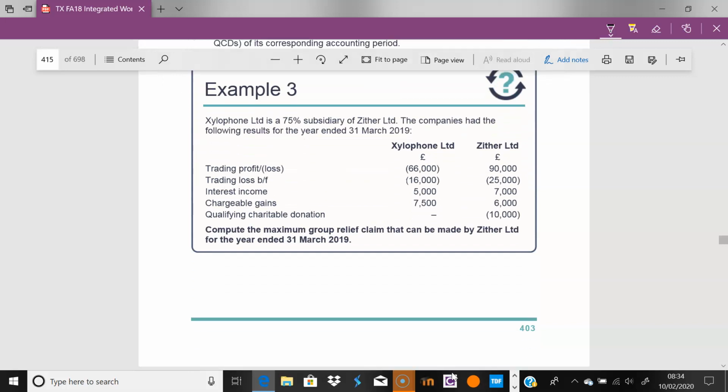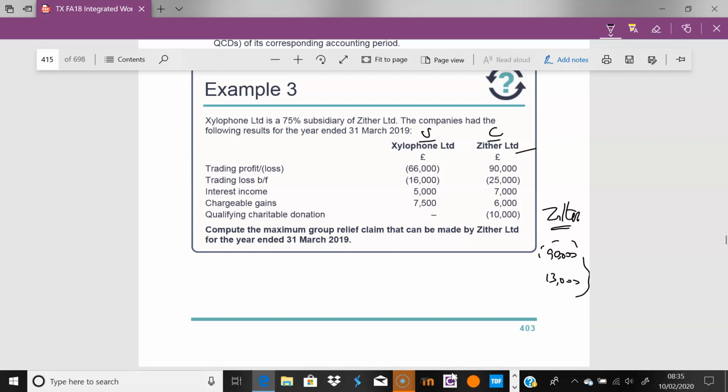So let's look here. We have Zither. Zither is the claimant company. They have the profits. We can see there very clearly. And Xylophone is a surrendering company. So Zither has trading profits of 90,000, and so you have here 90,000, and they have other income of 7,000, 6,000, so that's 13,000. So of course that trading loss brought forward, you would love to be able to claim basically 113, wouldn't you, if you could, from the other party.